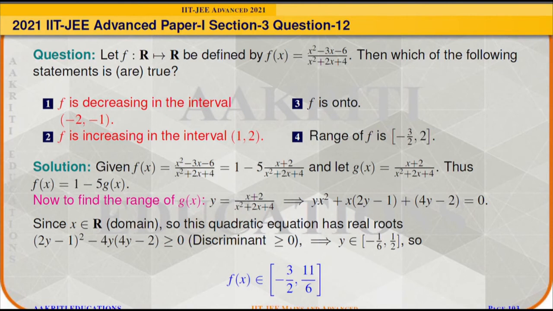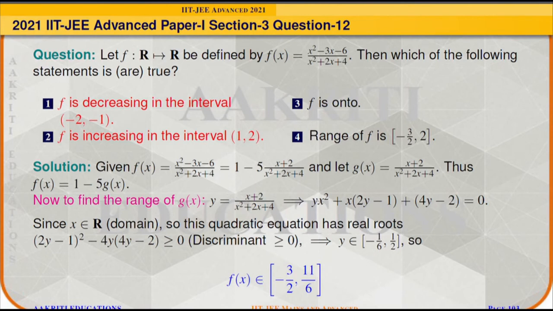It is given that the domain of function f of x is R, so this quadratic equation will have real roots. And the condition for the roots to be real is that the discriminant should be greater than or equal to 0. And if we apply the same, then we will get y belongs to close minus 1 by 6 to close 1 by 2.